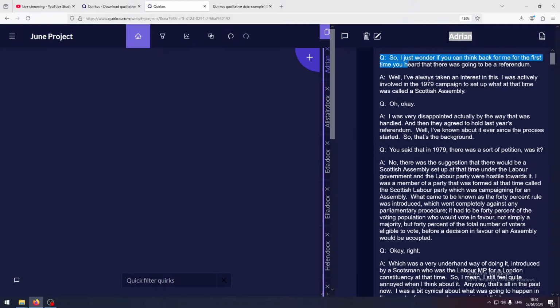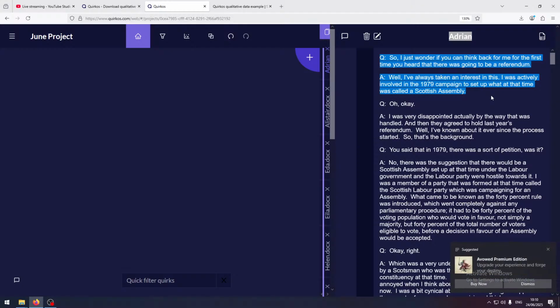So I wonder if you can think back for me for the first time you heard there's going to be a referendum. Well, I've always taken an interest in this. I was actively involved in the 1979 campaign, set up what at the time was called a Scottish Assembly.